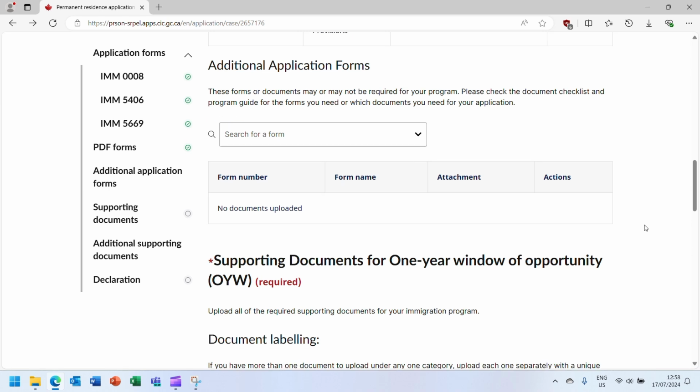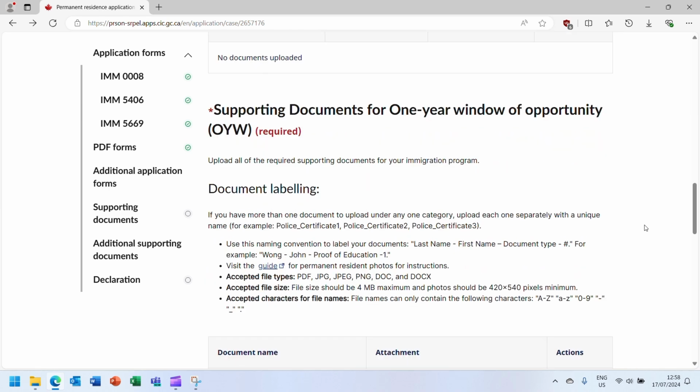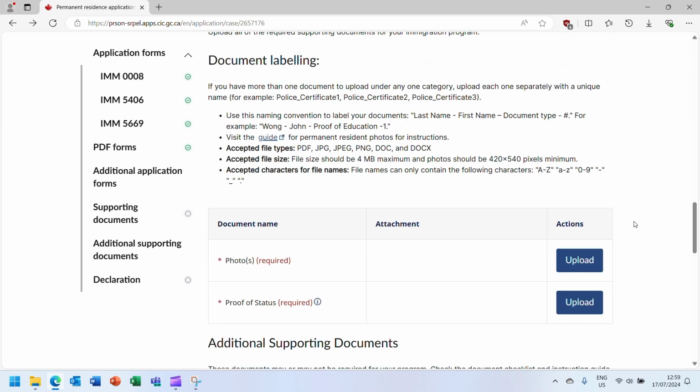In the supporting documents section, you must upload the mandatory supporting documents that are required for a one-year window application. There are two mandatory supporting documents that must be included with the application. The first is one photo for the principal applicant and each child that is on the same one-year window application.